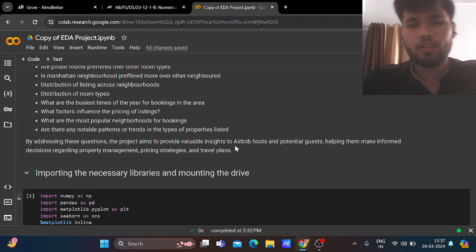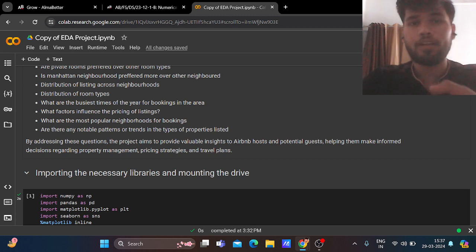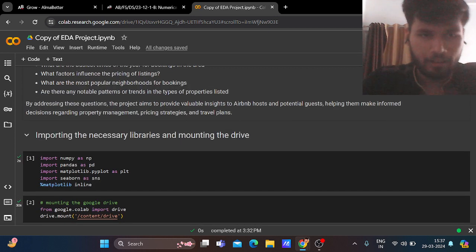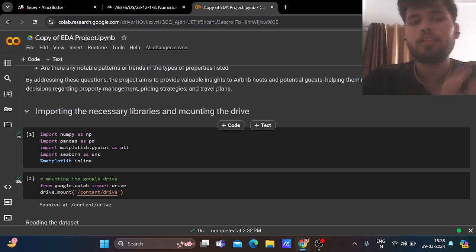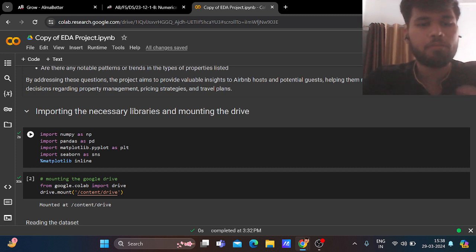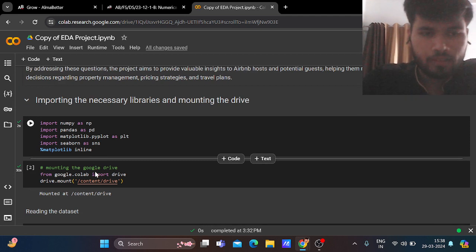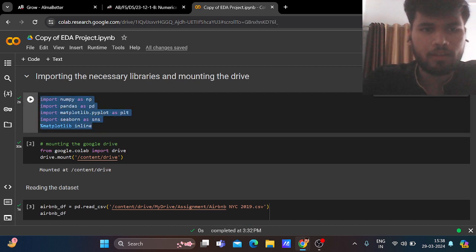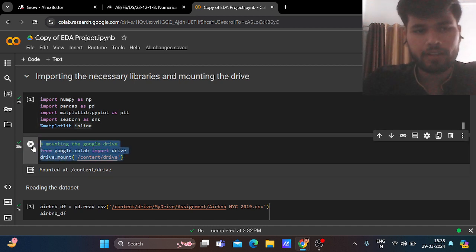Through this analysis, potential guests can easily verify which homestay is better for us to stay in. So let's start. First of all, to start this project, we have to import the necessary libraries. The libraries are NumPy, Pandas, Matplotlib, and Seaborn. Seaborn is an extension of Matplotlib, and Matplotlib and Seaborn are the libraries for visualizations. So this is the library importation. After that, we have to mount the Google Drive. This is the code for mounting the Google Drive: from google.colab import drive.